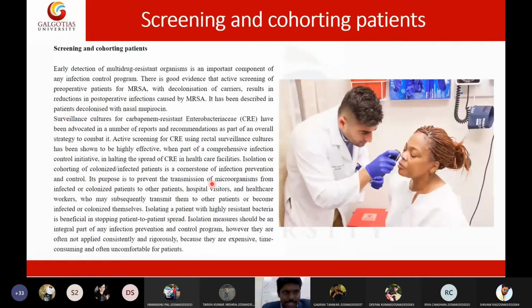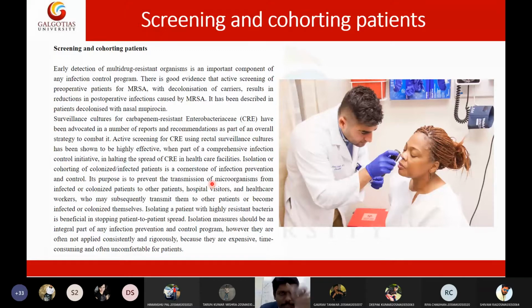Then screening cohort patients. Frequently we need to screen the patients, whether they have developed any drug resistant pathogens or whether they have any secondary or other infections. By identifying those infected patients, we can prevent possible future cross contamination or cross infection in the hospital or in the community. So frequent screening of patients is very important.